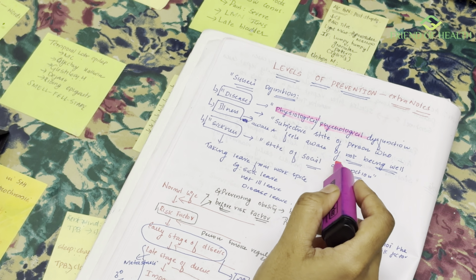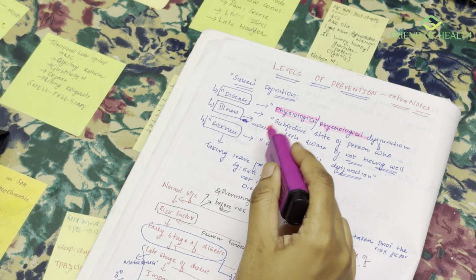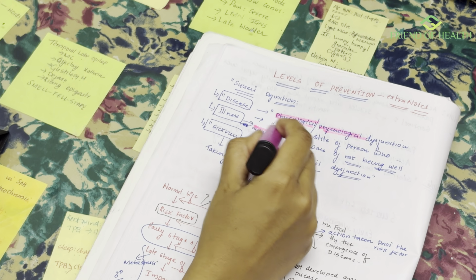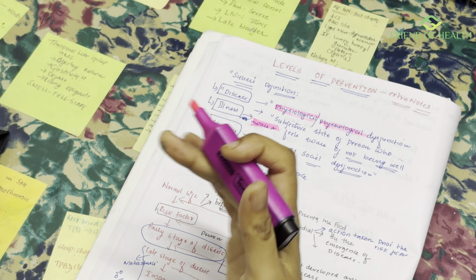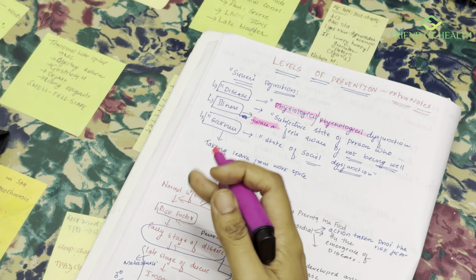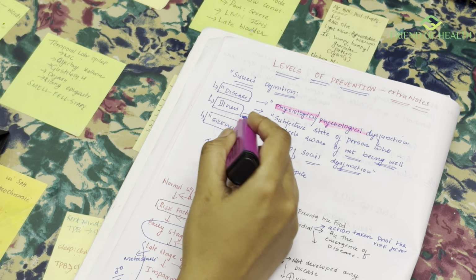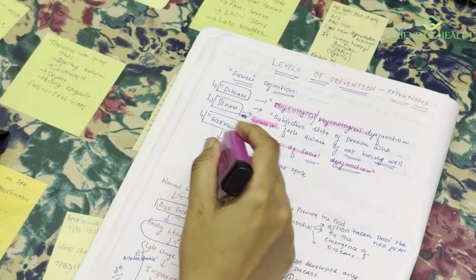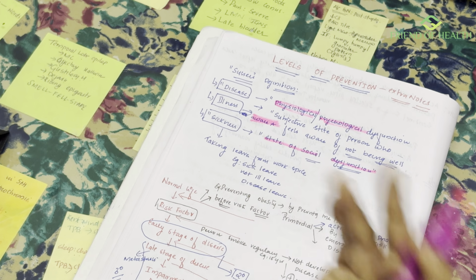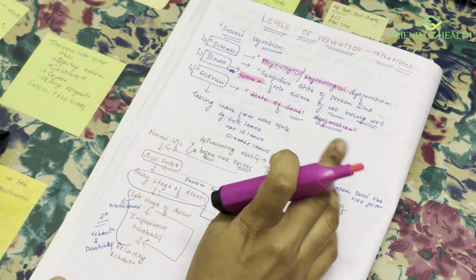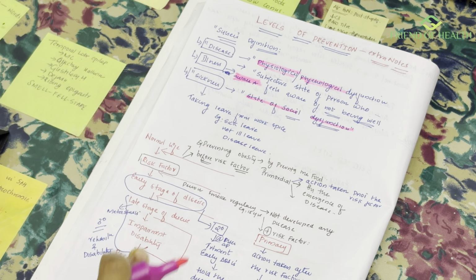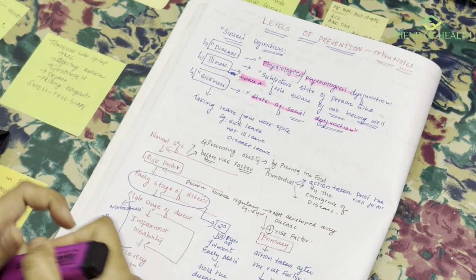Illness is when a person is aware and feels that he is not being well. This point is important: the subjective feeling of a person that he is aware that he is not feeling well. And sickness is a state of social dysfunction, like the person taking leave from his workplace, sick leave. You should remember these points for understanding the levels of prevention.